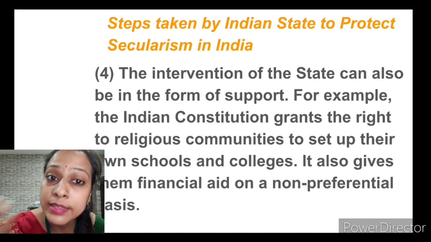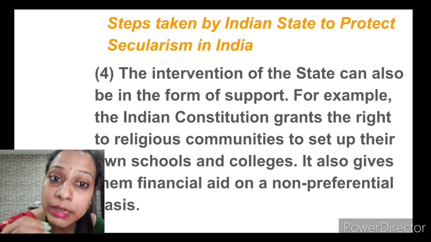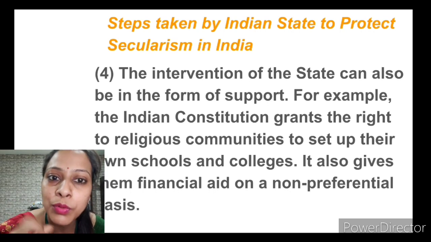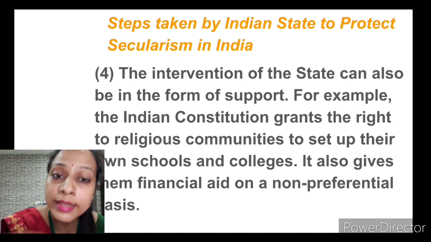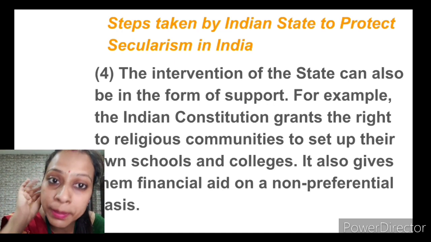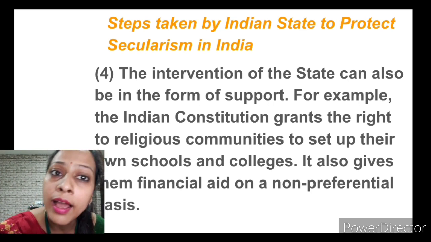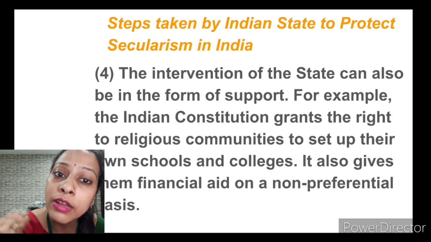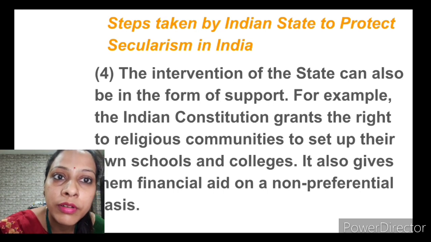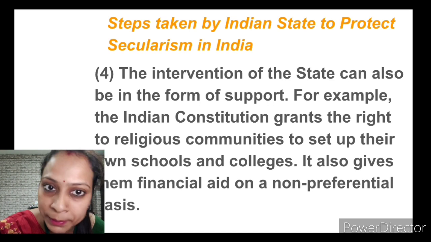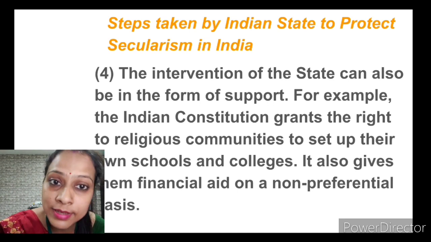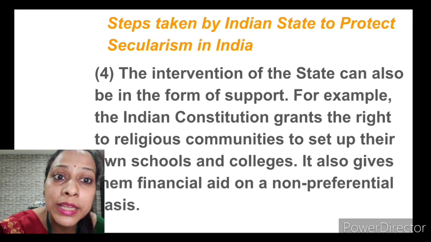of support. Sometimes intervention of the government or the state can also be in the form of support. One is they can intervene to stop something which is illegal or which is not good for the society. Another one is state can also interfere in the form of support to the people. For example, the Indian constitution grants the right to religious communities to set up their own schools and colleges.